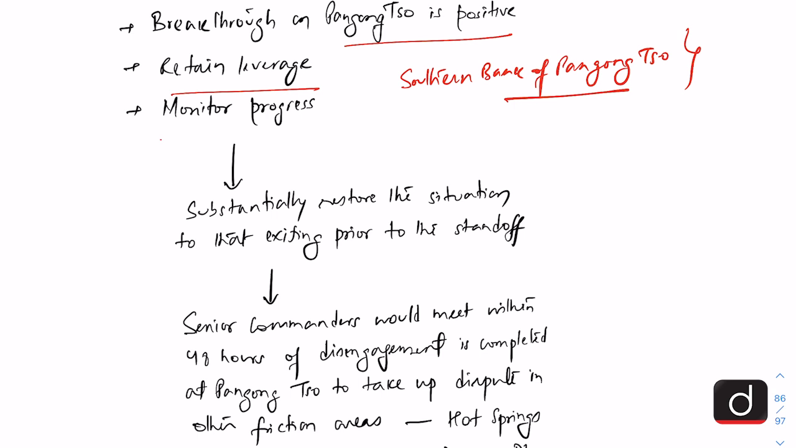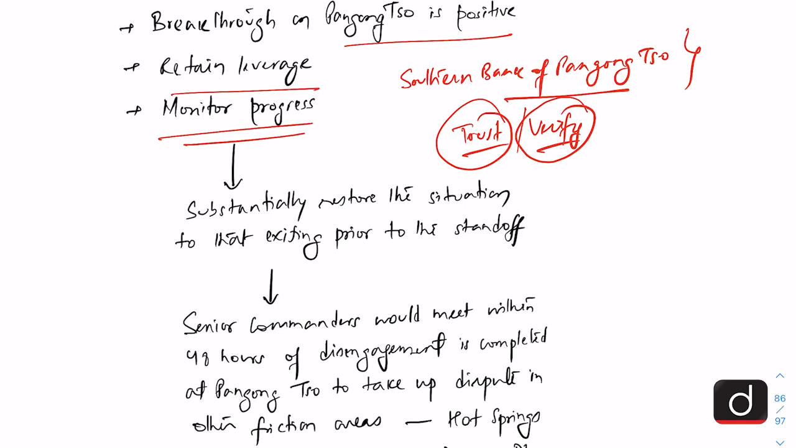And India will also need to monitor the progress of disengagement, as there is simply no trust left between the two sides. The Chinese have been saying that they want to disengage, but they have been looking for opportunities to gain advantage. So India will have to trust and verify, because India cannot simply trust the Chinese. So India will have to verify that the Chinese are disengaging as agreed between the two sides. And this will substantially restore the situation to that existing prior to the standoff.